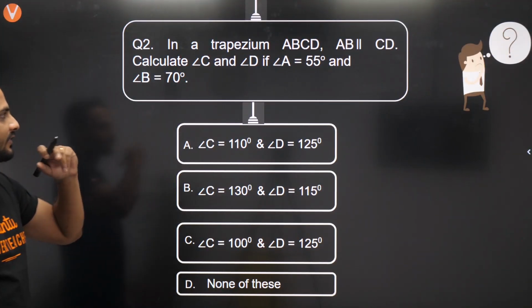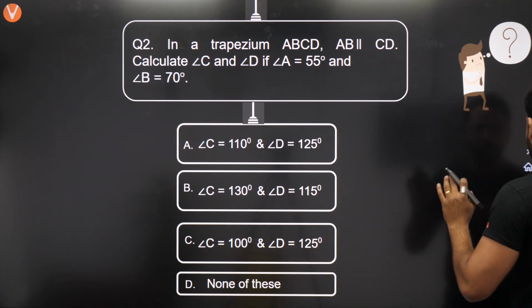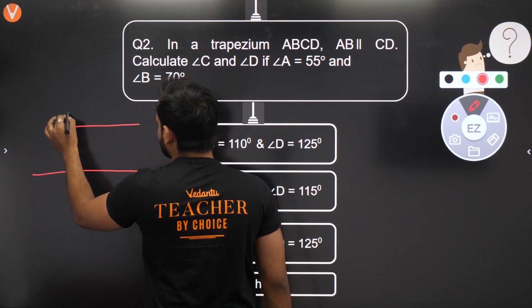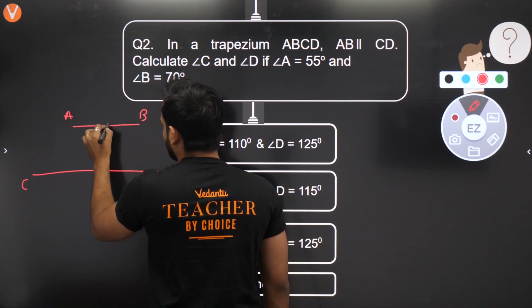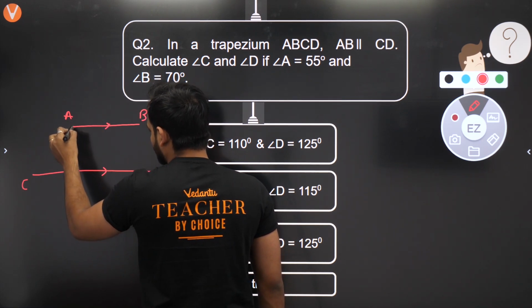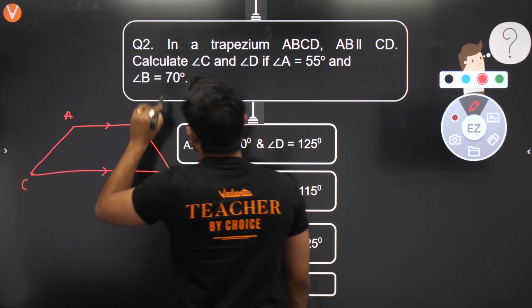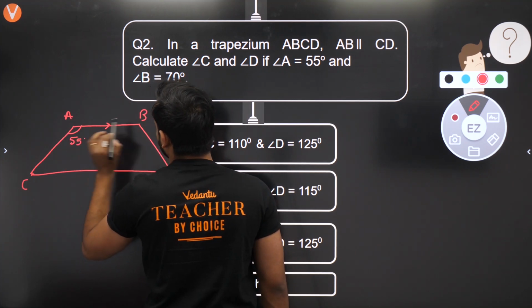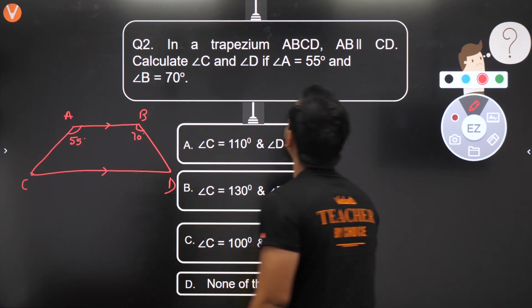So beta, in this question, understand it is a trapezium in which AB and CD are parallel. So beta, let's say this is your AB, let's say this is your CD. AB and CD, they are parallel to each other. Now beta, if I join this and if I join this, now see, I can say angle A is given as 55 degree. Angle B is given as 70 degree. We need to find out angle C and angle D.